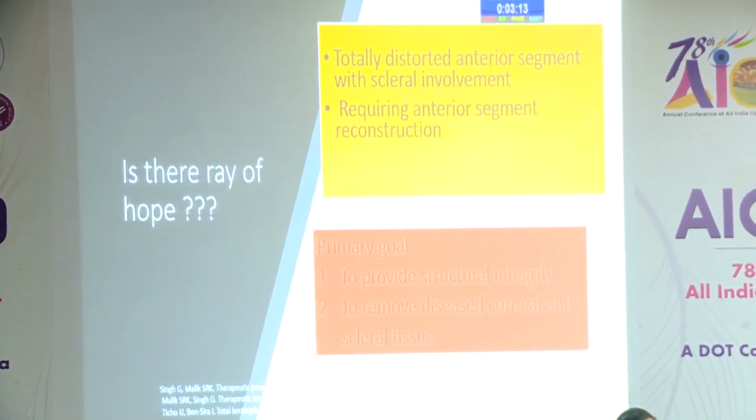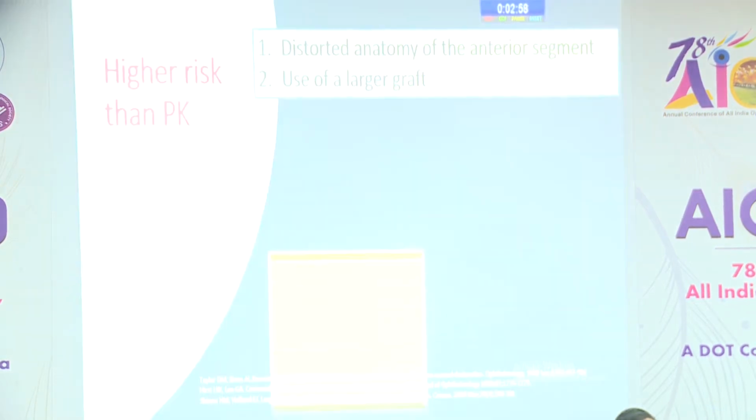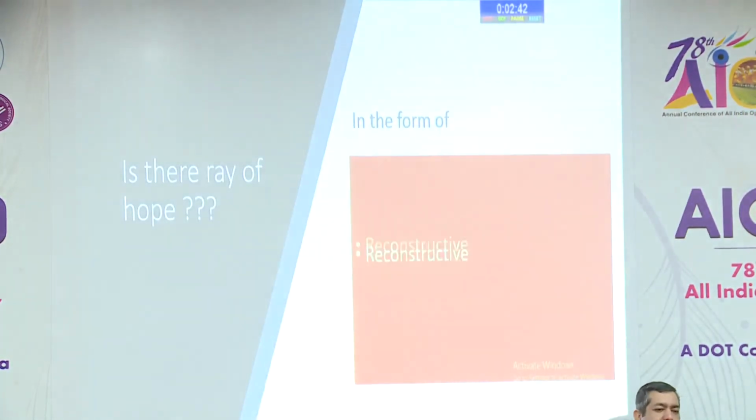That was the question. In this totally distorted anterior segment with scleral involvement, they require total anterior segment reconstruction, and the primary goal in this case is to provide structural integrity by removing the diseased corneal and scleral tissue. As we need to use a larger graft, they pose higher risk than penetrating keratoplasty, and the chances of graft rejection, failure, secondary glaucoma, even phthisis bulbi are quite common in this situation.